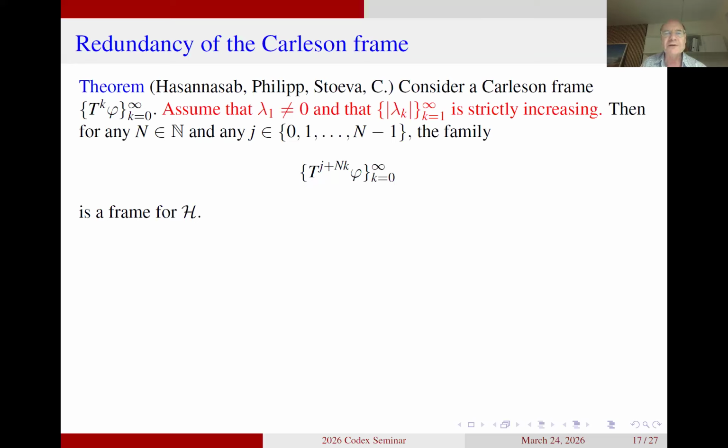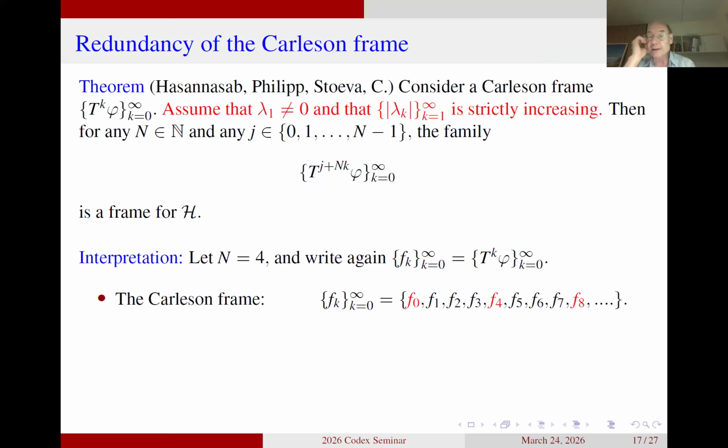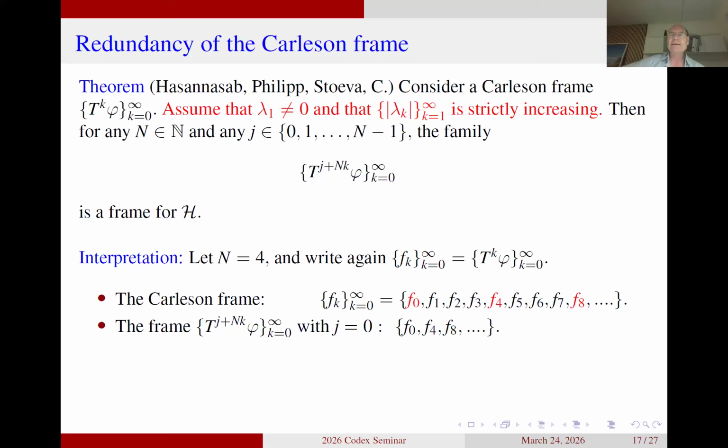But what is the role of this j? Let us again illustrate this by looking at the case capital N equal to 4. For j equal to 0, you get precisely the same elements as before. You get F0, you get F4, you get F8, and so on. You get that this family is a frame. And this is a conclusion I gave to you already a number of slides before.